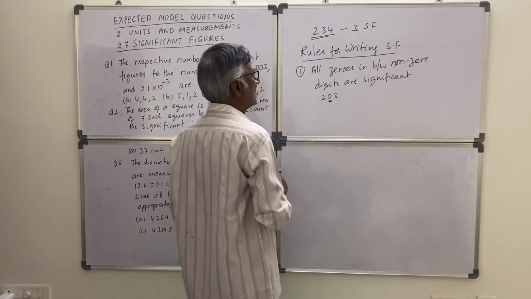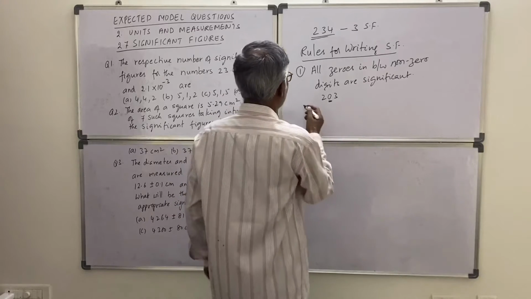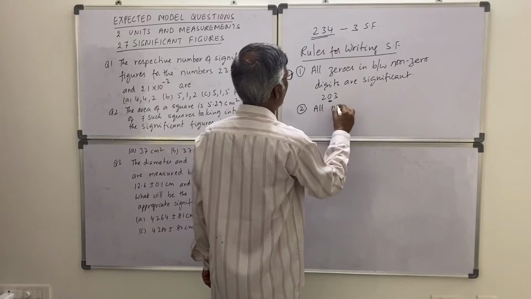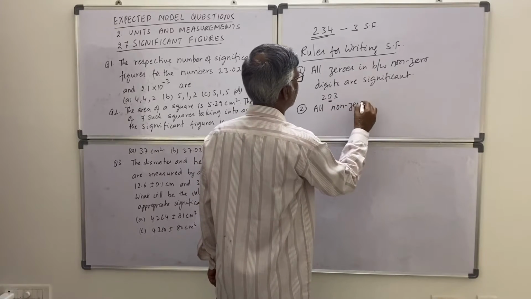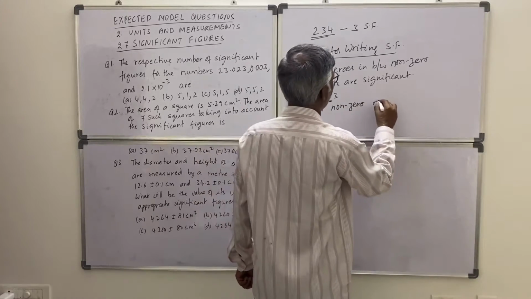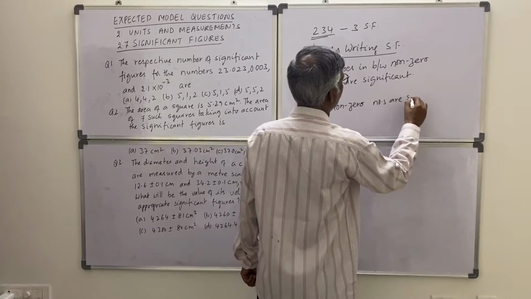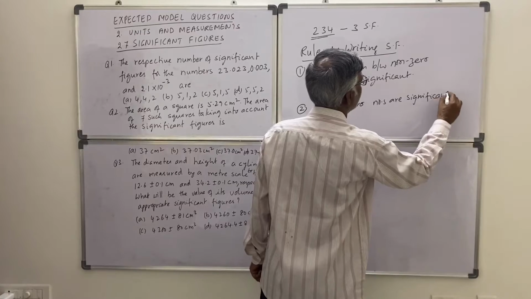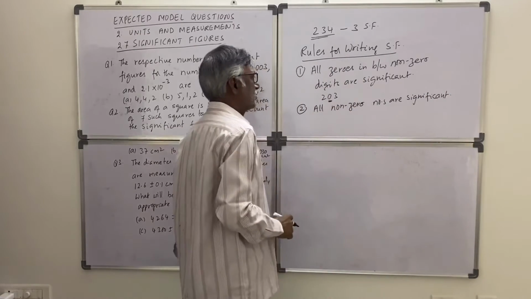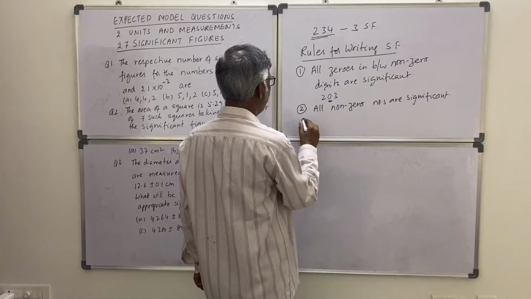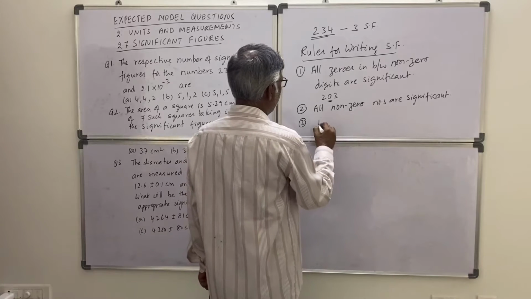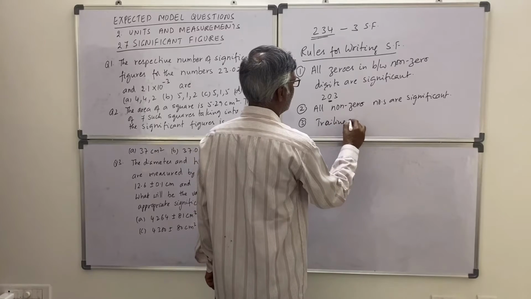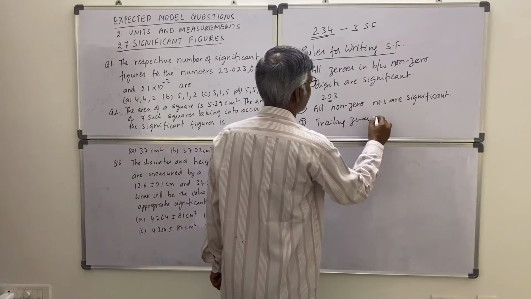Okay. And all non-zero numbers are significant. Then the third one is trailing zeros are insignificant.